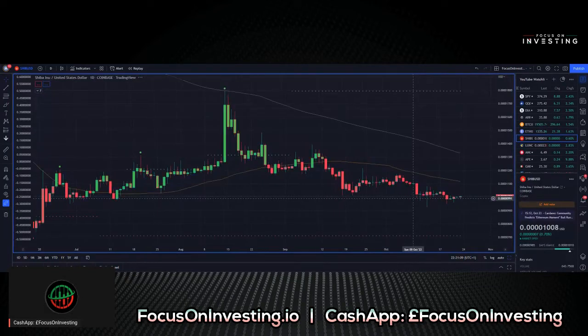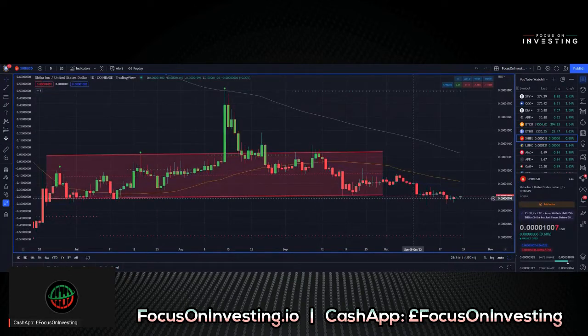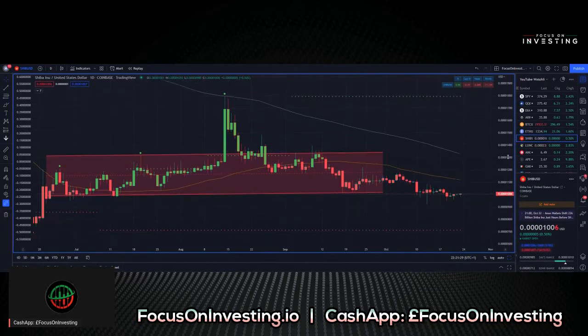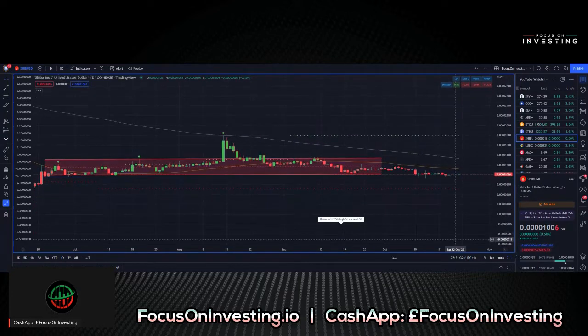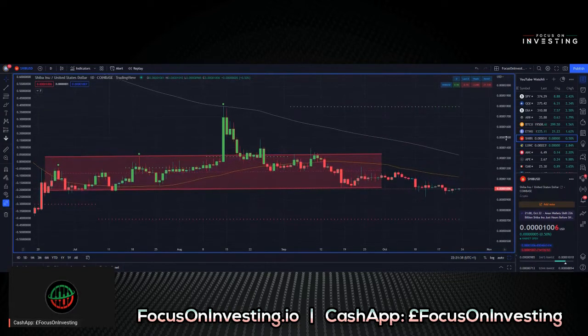Our next chart is Shiba Inu against the US dollar from Coinbase. Ticker symbol SHIBUSD. Current price is 0.00001007. Again, the market is open, so price will fluctuate, and we're up 0.5% on the day. Trend filter is currently red, and we're trading below all three moving averages. If we zoom out, there we go. We're down 69.065% off of our most recent high.